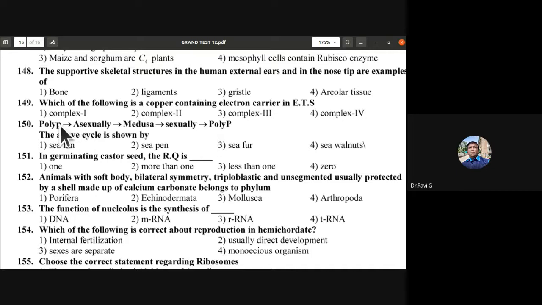See, polyp asexually produces medusa. Medusa sexually produces polyp. The above cycle is shown by sea fan, sea pen, sea fir, sea walnuts. So Obelia is an example of alternation of generations. So the 150th, sea fir, is going to show the alternation of generation.